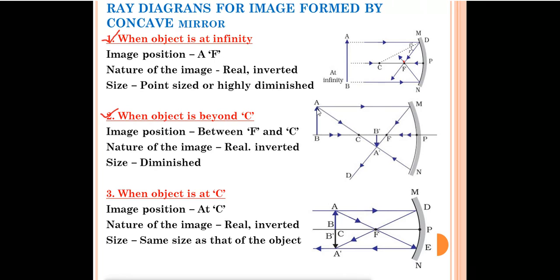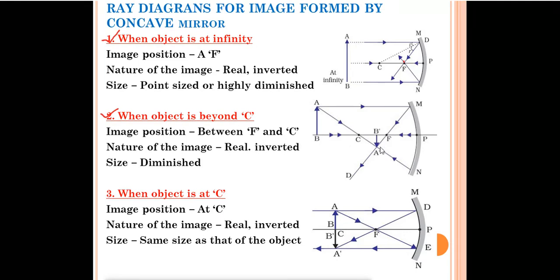One more ray of light can pass through the center of curvature C. We have read that if a ray of light passes through the center of curvature C, it will be reflected back along the same direction. You can see both the arrows. Now where the 2 rays are meeting, if we extend this ray of light, the 2 rays will meet at this point between C and F. So this will be our image A dash B dash, formed between F and C.